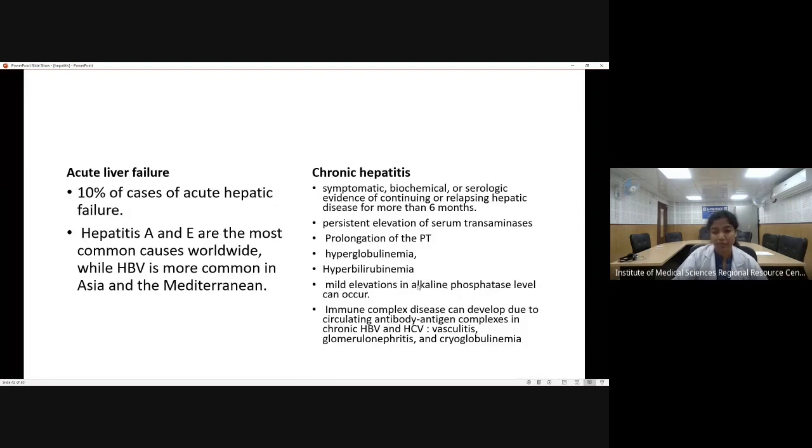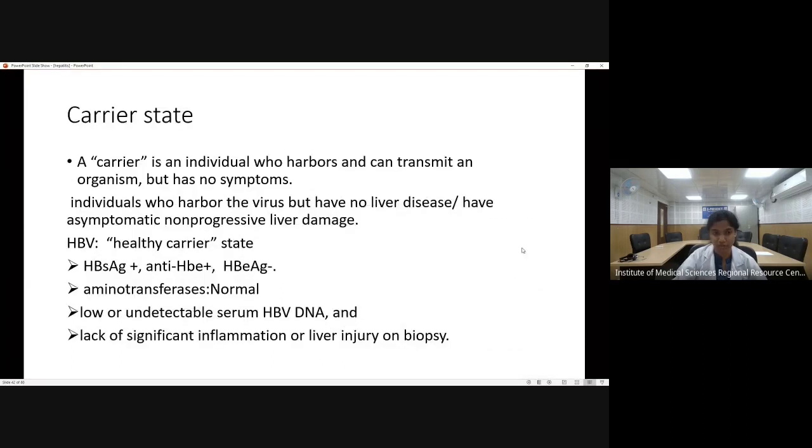There can be hyperbilirubinemia. And also one thing that is present in chronic hepatitis is that the patient can develop immune complex disease, like vasculitis, like polyarteritis nodosa, which is a type of medium vessel vasculitis, which is usually seen in association with chronic hepatitis B. So whenever we see a patient of polyarteritis nodosa, we do take a history of hepatitis B. Or the patient can show glomerulonephritis or cryoglobulinemia.